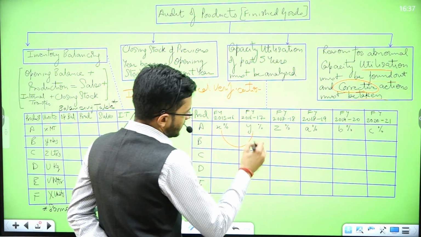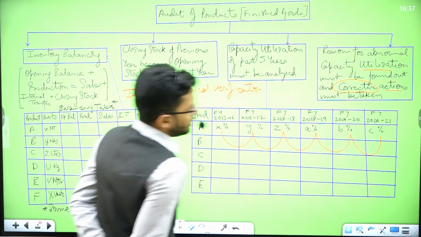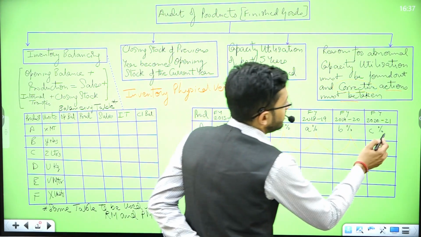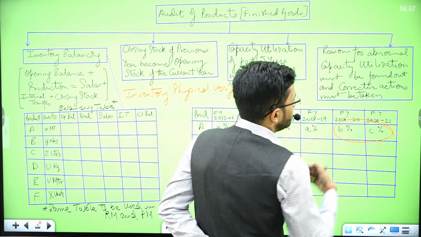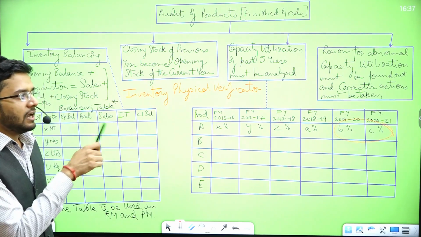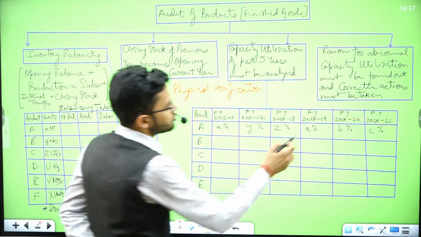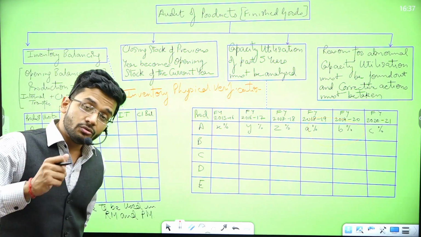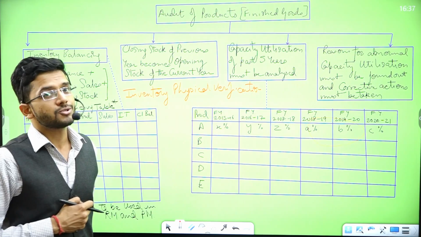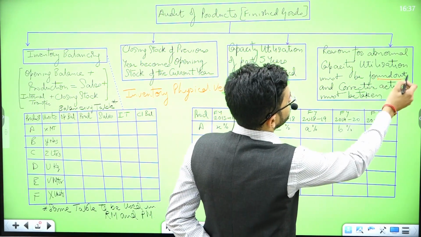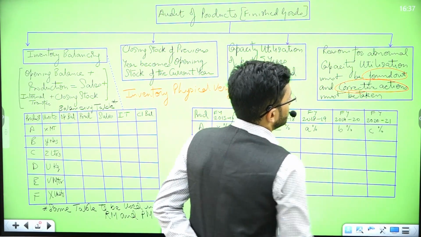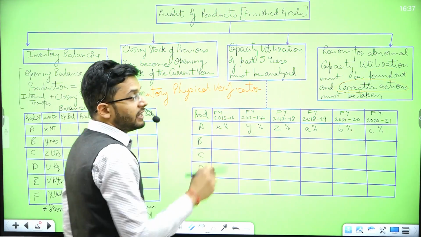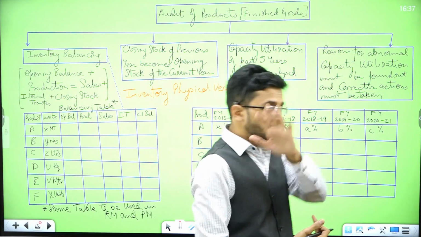So in the analysis which I've just done in this particular case, in product A, I've found that there has been an abnormal decrease in my capacity utilization in the last 2 years. There has been an abnormal decrease, in this year also and in this year also. I need to know the reason for the decrease in capacity utilization. A, I need to know the reason. B, I need to see what actions have been taken by the management to rectify this under capacity utilization. I need to see that.